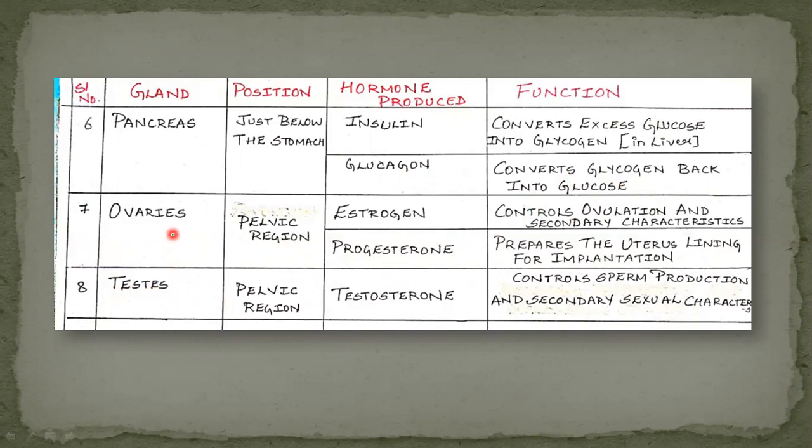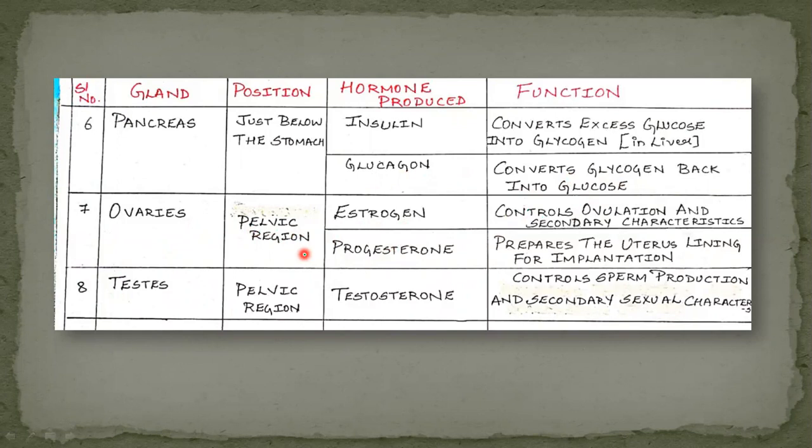Next, we'll move on to the gonads, that is ovaries and testes. Ovaries are present only in the female. The position of ovaries is in the pelvic region. The hormones released by the ovaries are estrogen and progesterone. Here, the ovaries make two female sex hormones, that is estrogen and progesterone.